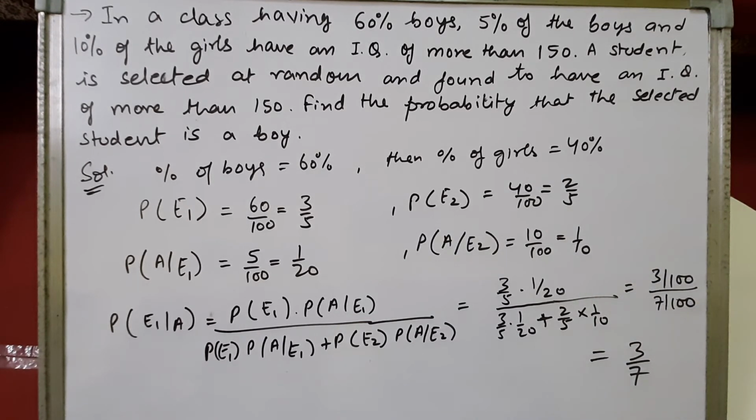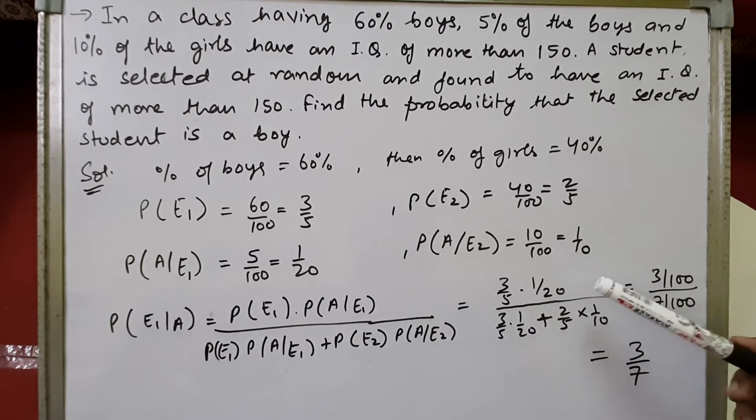Now we have to find the probability of getting a boy. Okay, IQ more than 150 and it's a boy, right? Alright, children. We know that the IQ is more than 150. We have to find that it will be a boy. So the student is a boy. Now, it will be probability of E1 into probability of A upon E1, upon probability of getting a student whose IQ is more than 150. That is sigma P(Ei) into P(A upon Ei), right?